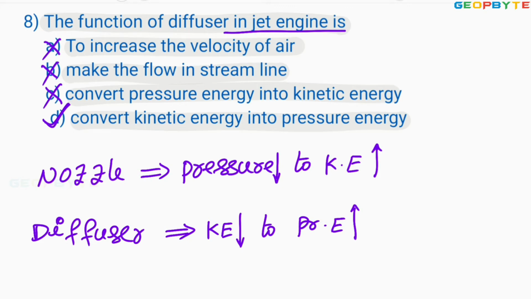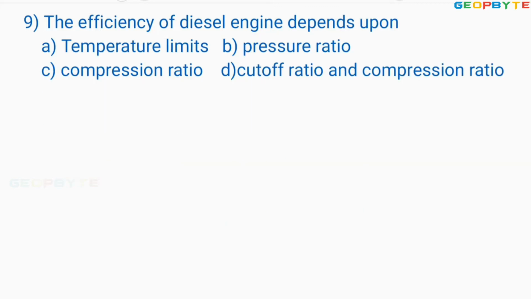Let us take the 9th problem. Look at the 9th problem. The efficiency of a diesel engine depends upon: option A, temperature limits; B, pressure ratio; C, compression ratio; D, cutoff ratio and compression ratio.